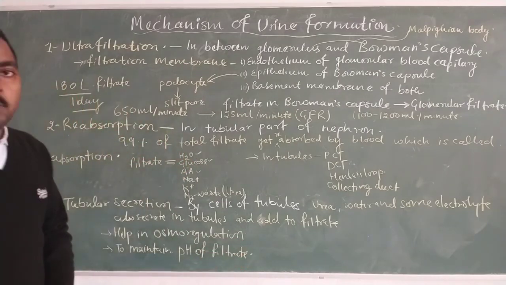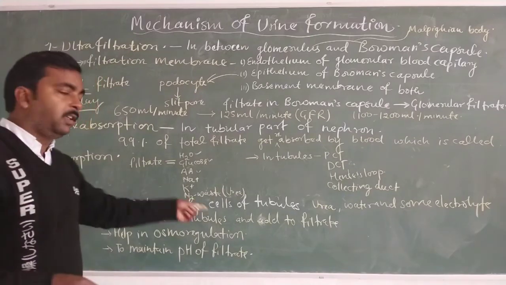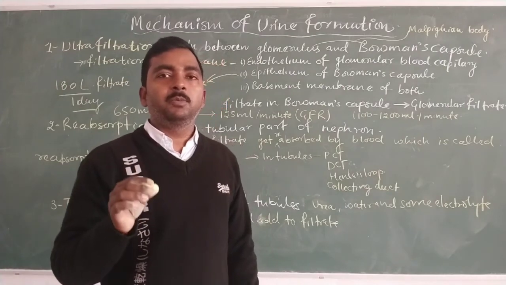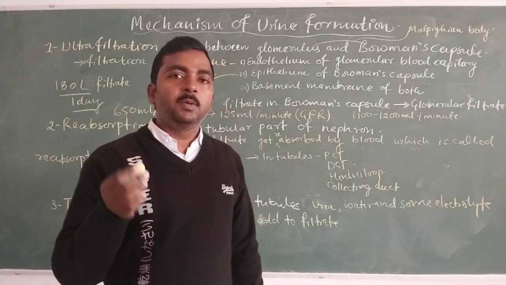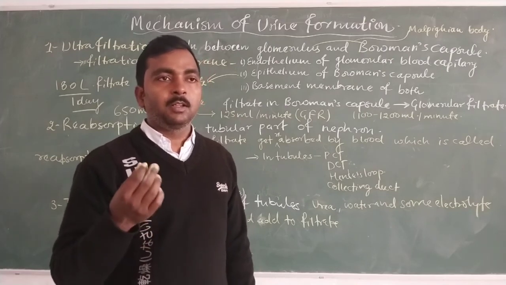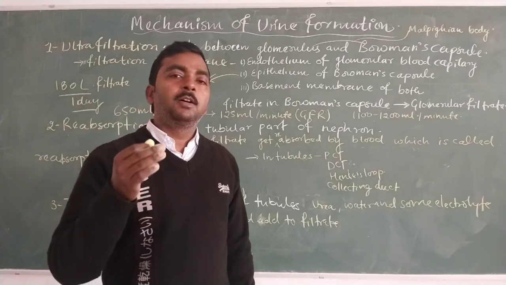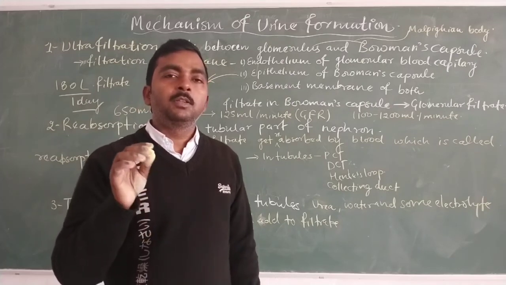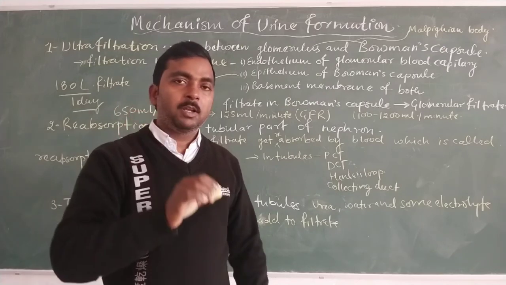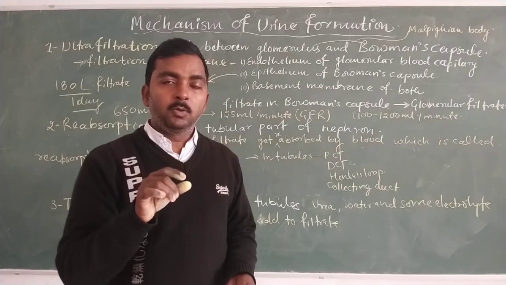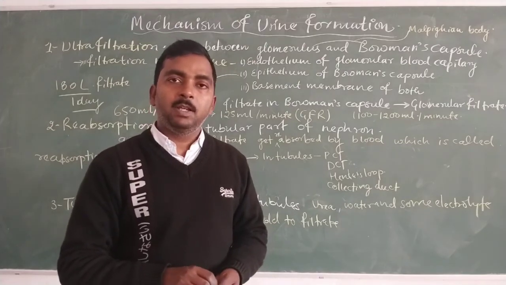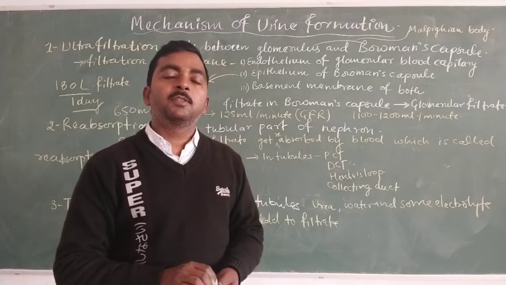So to maintain the pH of the filtrate, tubular secretion is essential. Tubular secretion takes place from the cells of the tubules of the nephron, and the substances secreted by the cells of the tubule are taken up by the capillaries around the tubules, known as peritubular capillaries, as we have discussed in the earlier section of the video.